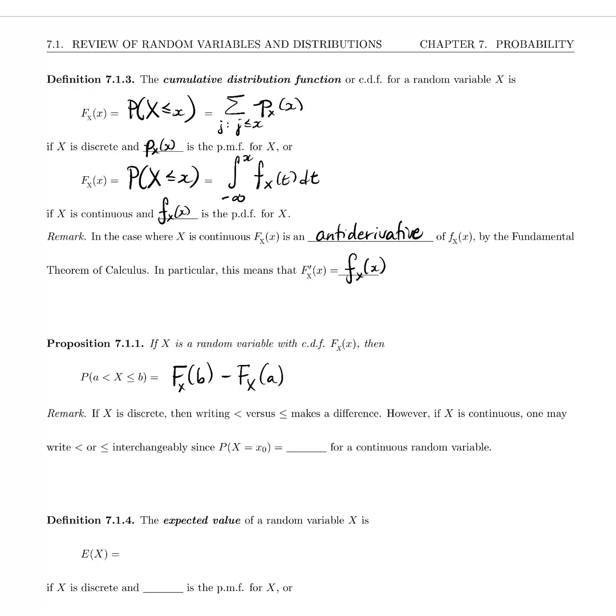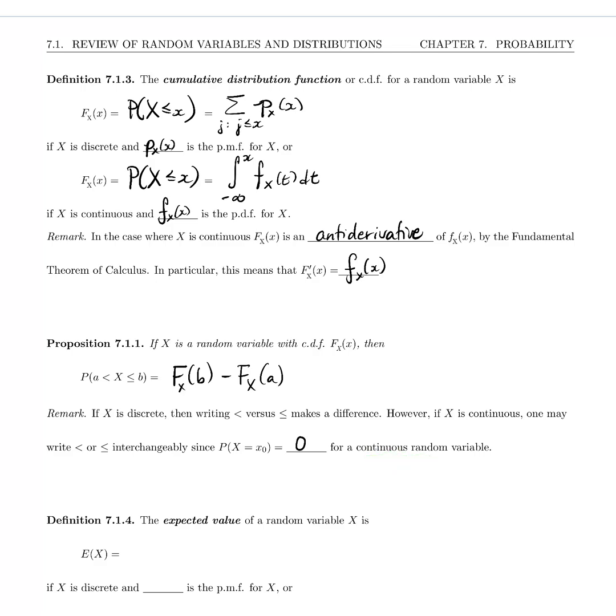If X is discrete, then writing less than versus less than or equal is important. It makes a big difference. However, if X is continuous, one can play a little more fast and loose with these inequalities. One can write less than or equal to interchangeably, because for a continuous random variable, the probability of being exactly at a or exactly at b is 0, and so it doesn't matter whether we include or exclude the endpoints.